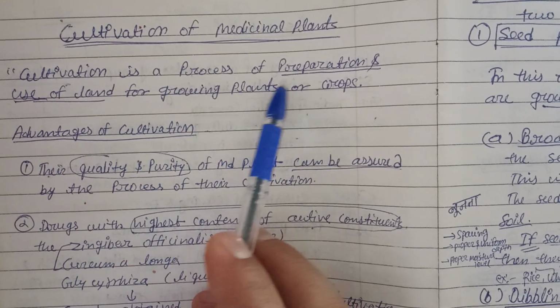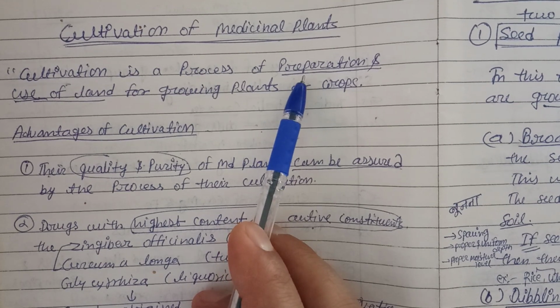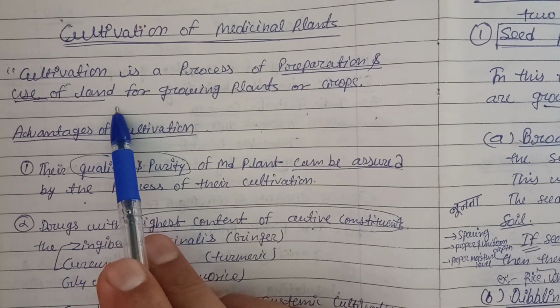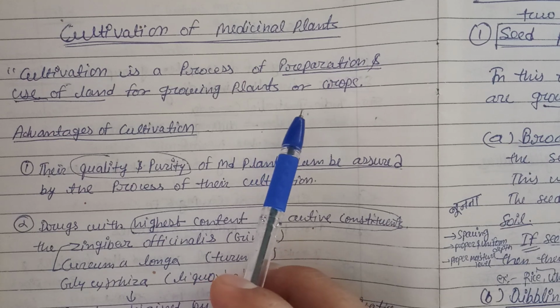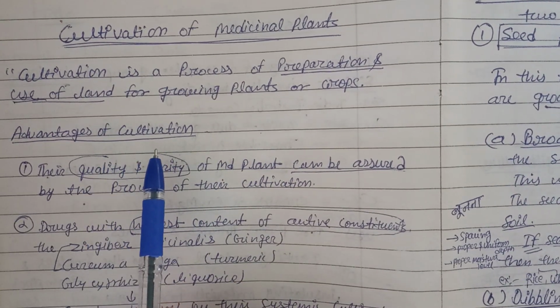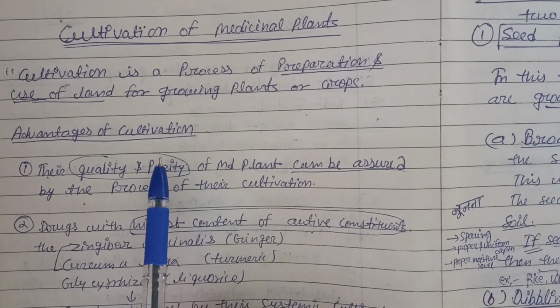So what we are doing here is a process of preparation, maybe plowing up the soil by using different tools and machineries. We are preparing the soil and using the land for the growing of the plant or medicinal crop. Okay, now what are the advantages and disadvantages? That's very important. Why are we going for cultivation? What are the advantages behind that?